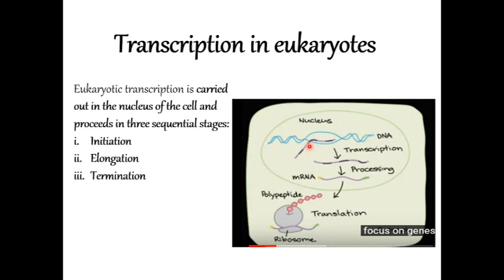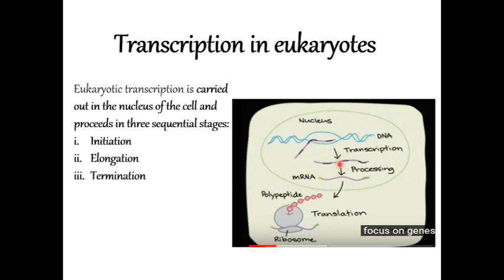There are nitrogenous base sequences in DNA. That nitrogenous base sequence could be converted into RNA. That process is what you call transcription.